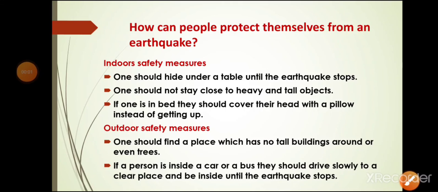So the next topic is how people can protect themselves from an earthquake. Students, what precautions we have to take when we are at home, and what precautions we have to take if we are outside. Let's discuss the first one, indoor safety measures. During an earthquake we have to take shelter under a table and stay there until the shaking stops. Then we have to stay away from tall and heavy objects that may fall on us. If we are in bed, then do not get up and protect our head with a pillow.